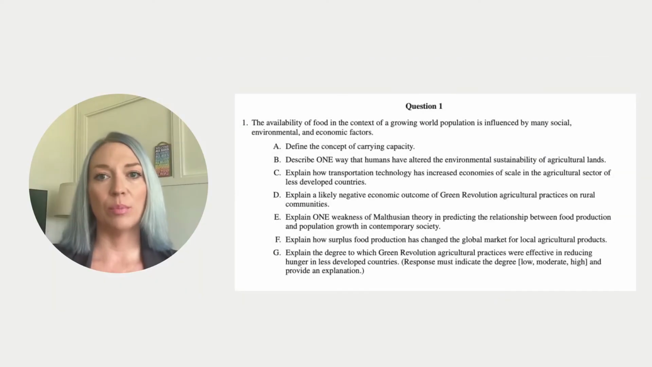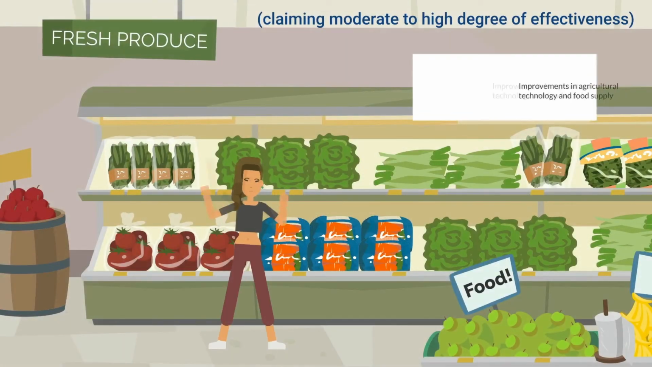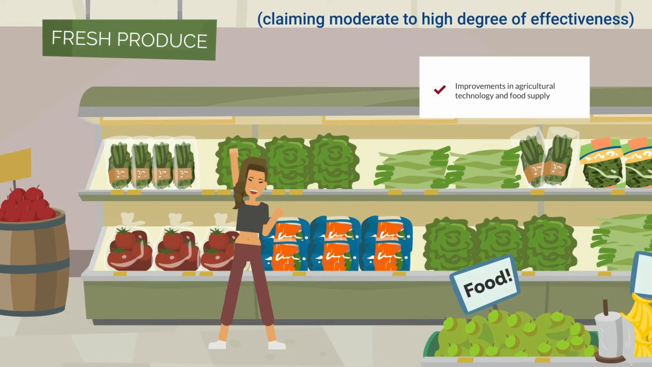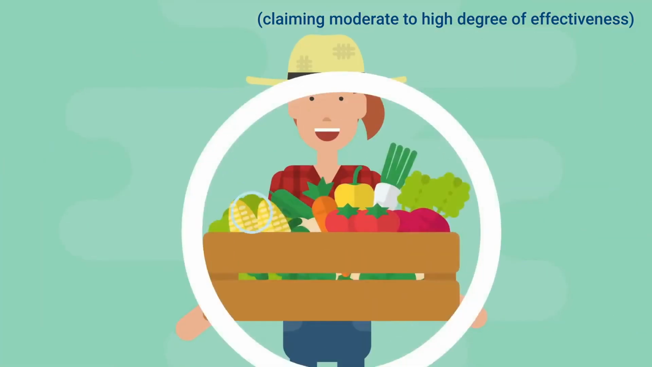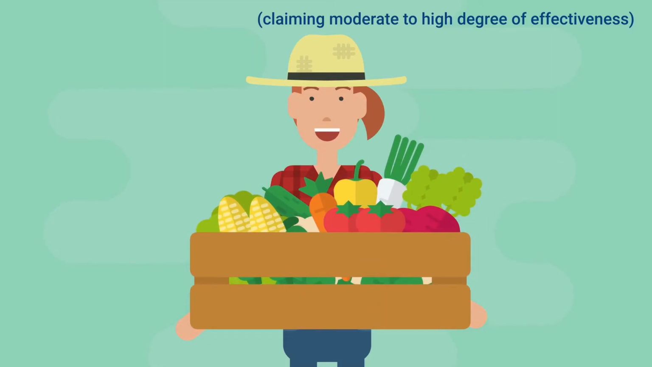Let's tackle our last bullet. Explain the degree to which Green Revolution agricultural practices were effective in reducing hunger in less developed countries. Our response has to indicate the degree of effectiveness. First, let's try a statement that suggests that these agricultural practices were effective in reducing hunger to a moderate or high degree. The agricultural practices of the Green Revolution may have reduced hunger in less developed countries due to a significant increase in food production.